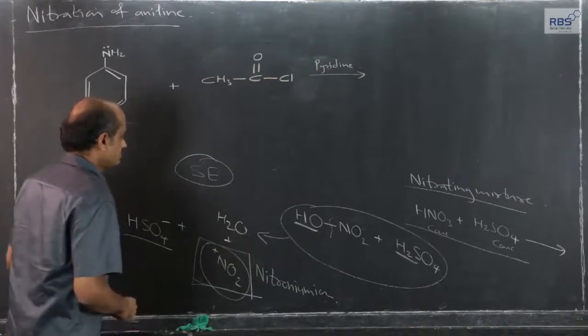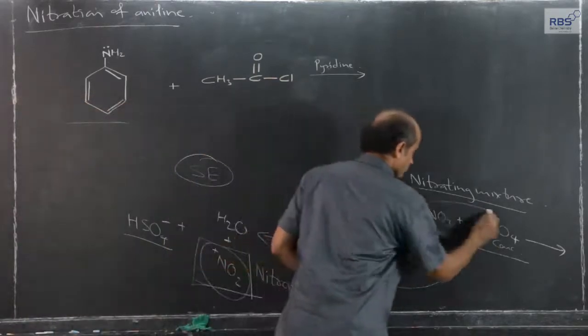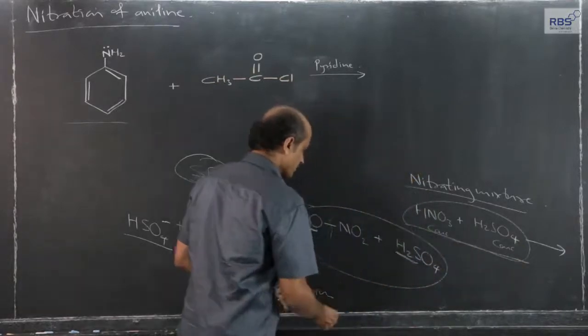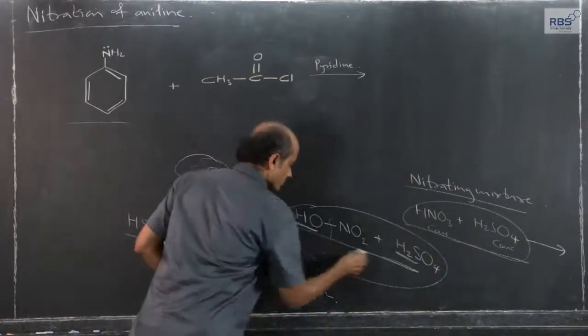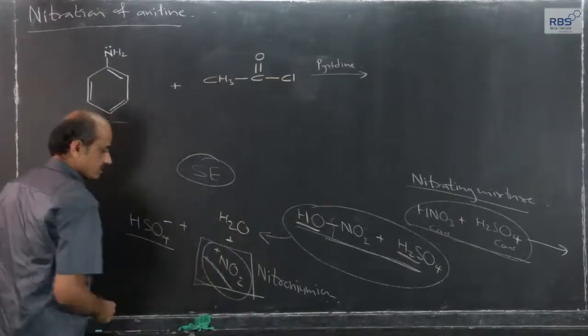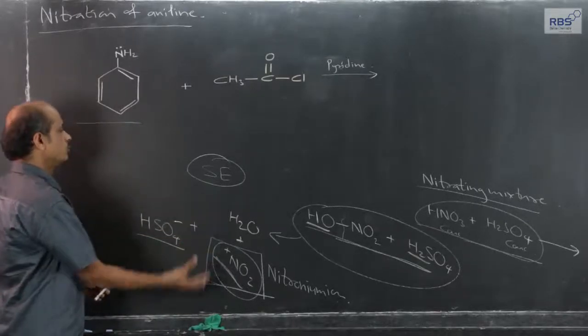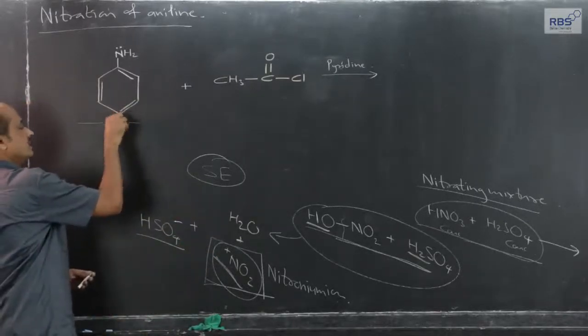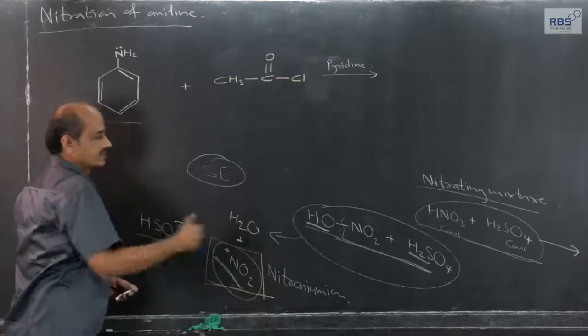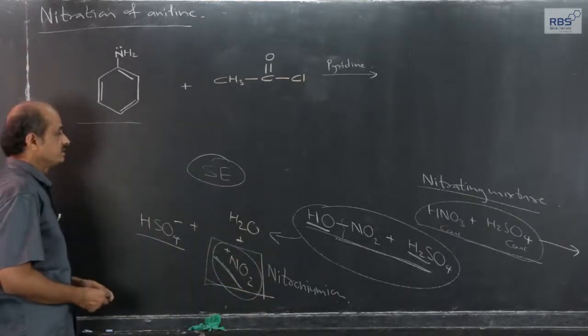But here we use this mixture, concentrated nitric acid and concentrated sulfuric acid, which react in this manner to give nitronium ion, NO2 plus ion, and it is expected that NO2 plus ion will enter and hydrogen will go out in the form of H plus ions. That is expected,